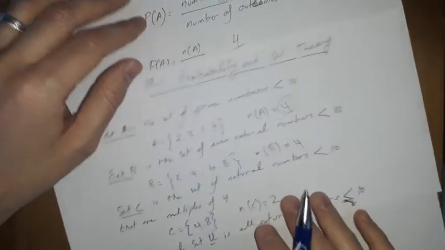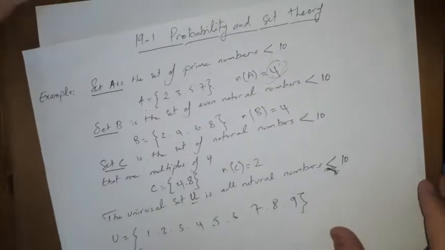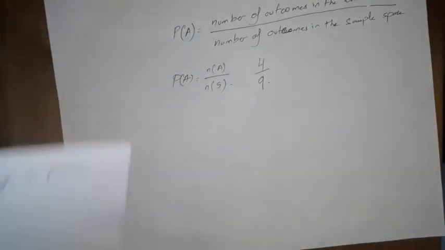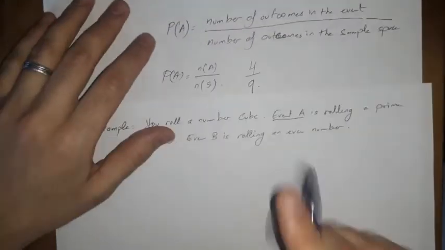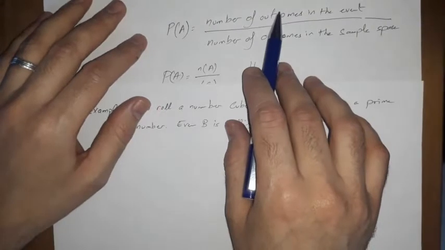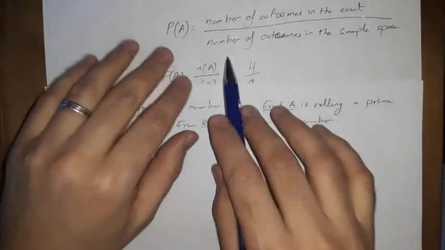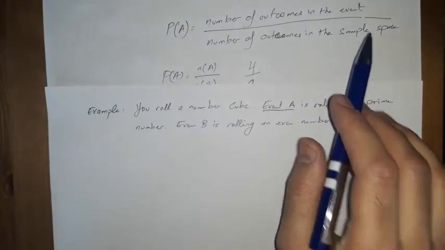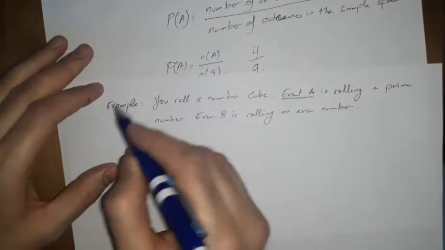I know, guys, you will understand better with another example. So I have another example for you, to understand better what I'm talking about. Let's keep this in our mind. Every time we need to know how many elements the event itself has, and the sample space. All right, so let's try to understand with this little example right here.